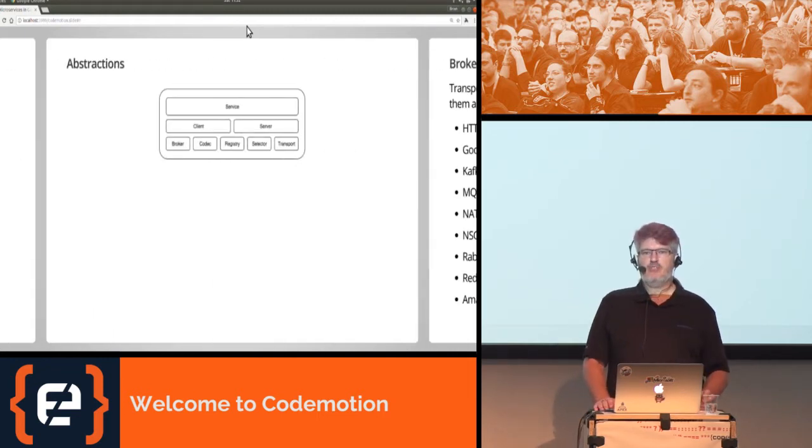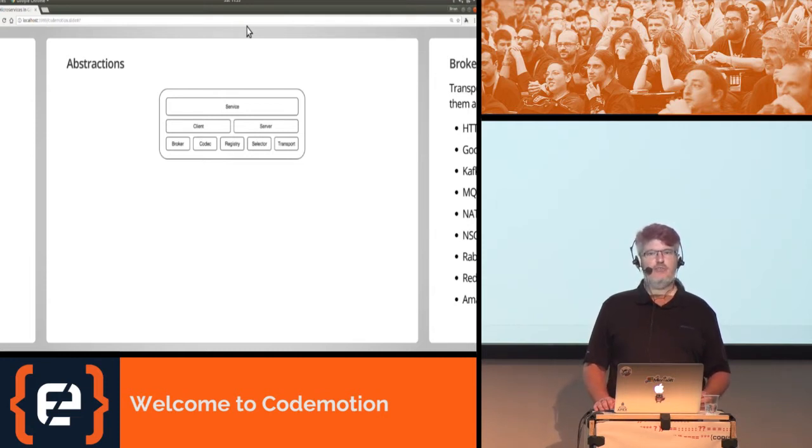So let's talk about the abstractions that Micro provides you. At the center is the service. The service is business functionality that you need to expose to the world. There is a server that exposes that service, and there's a client that connects to that service. We also have the concept of a broker so that you can pass messages or events back and forth between services. There's a codec, which you use to encode or decode your messages.